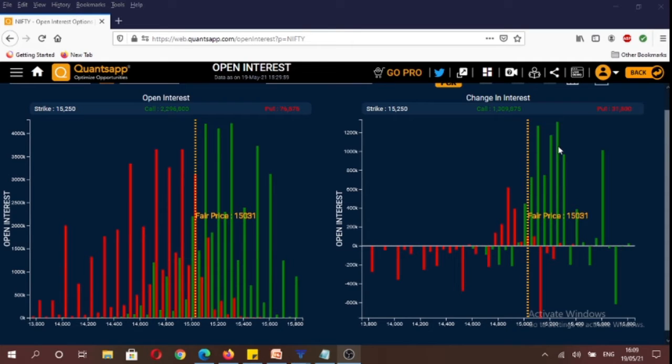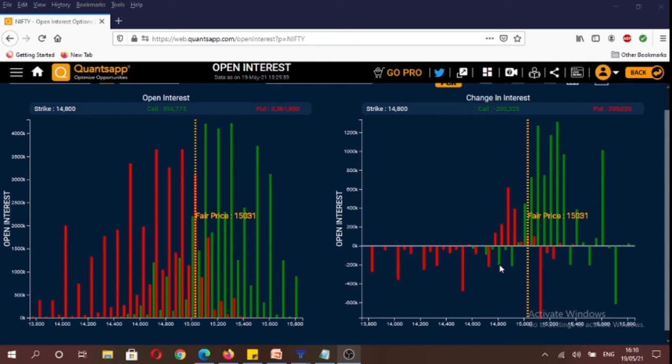So if you were to see what happened intraday today, in the change in open interest data, you will see that the highest amount of calls were written at 15,250 strike and 15,100 strike, and you will notice that out of the money calls also saw their open interest reduce. So out of the money call option buyers booked their losses, and out of the money call option writers booked their profits. You will also see that in the money calls like 14,600, 14,700, 14,800, and 14,900 strike saw their open interest reduce as well. So in the money call option buyers booked profits, and call option writers booked their losses.